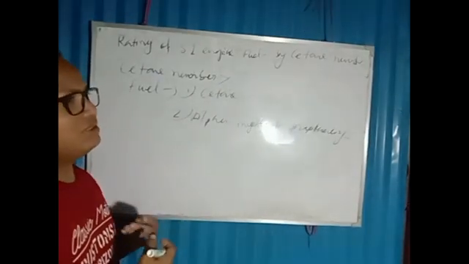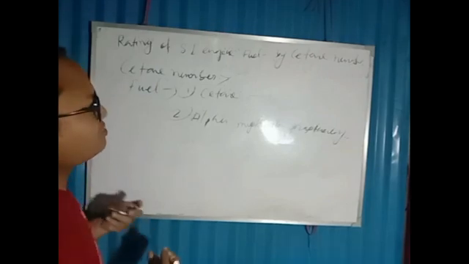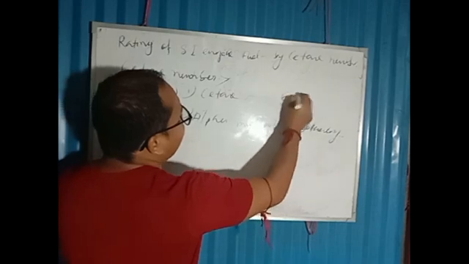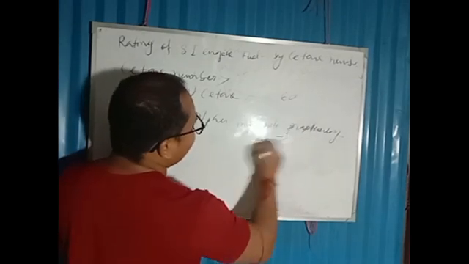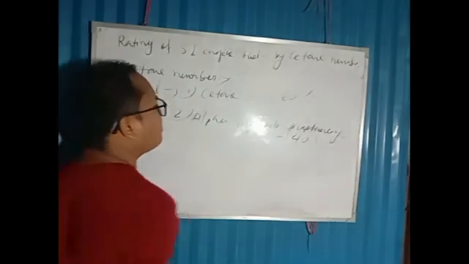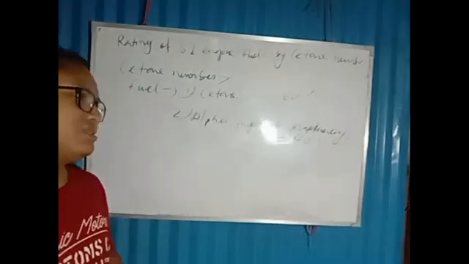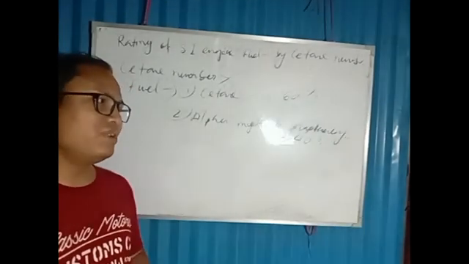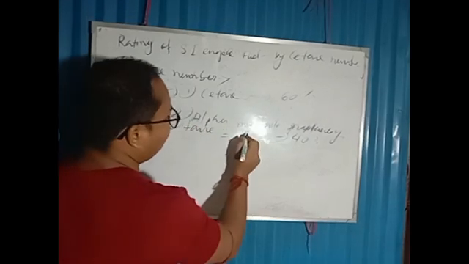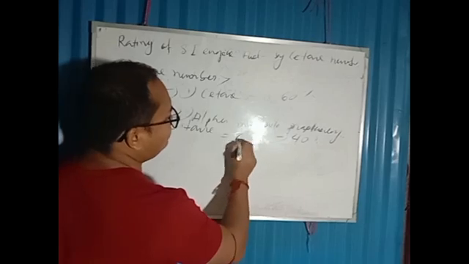In the calculation of octane number, if the cetane is 60% and alpha methyl naphthalene is 40% by volume, then we say the fuel quality by Cetane number is 60.